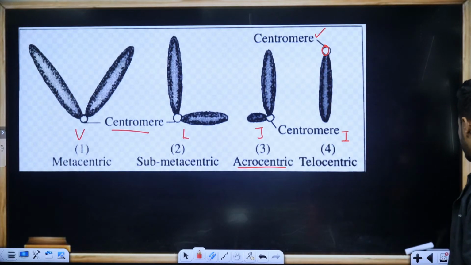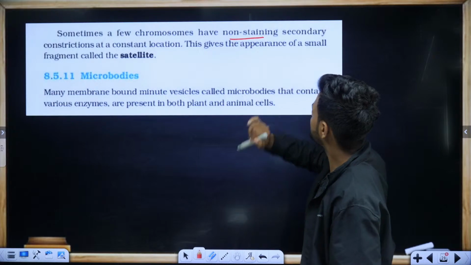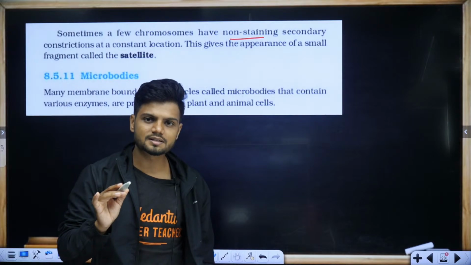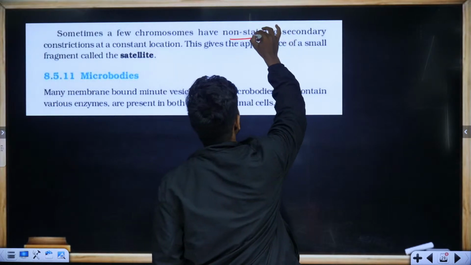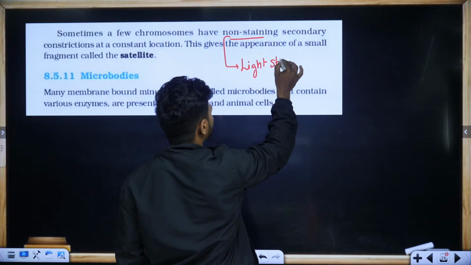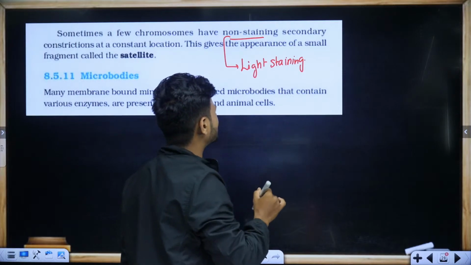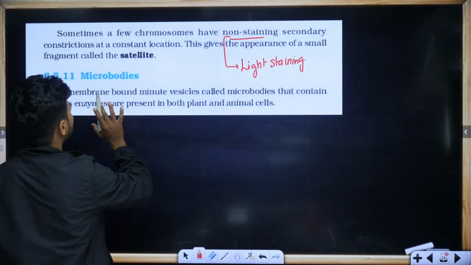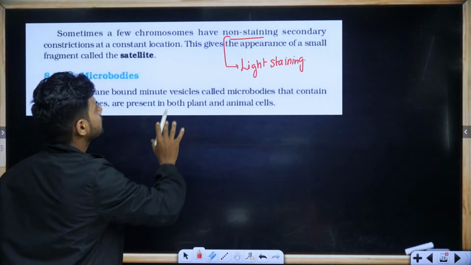Sometimes a few chromosomes have non-staining regions. If it is non-staining, can I also call it light staining? If it is light staining, students, and it is going to be transcriptionally active, can I tell this is a type of euchromatin? Type of euchromatin, yes.